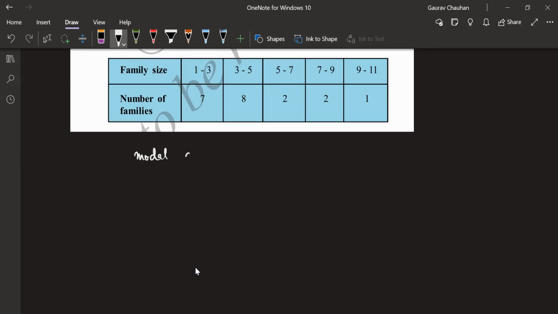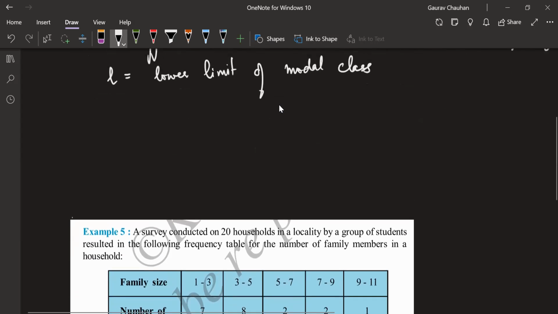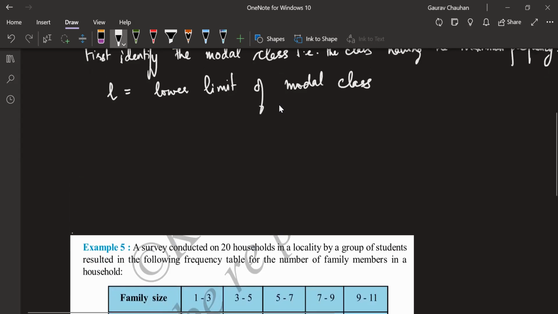Here model class is 3 to 5. So what will my L be? Guys, what is my L? Lower limit of model class. What is the lower limit of model class?